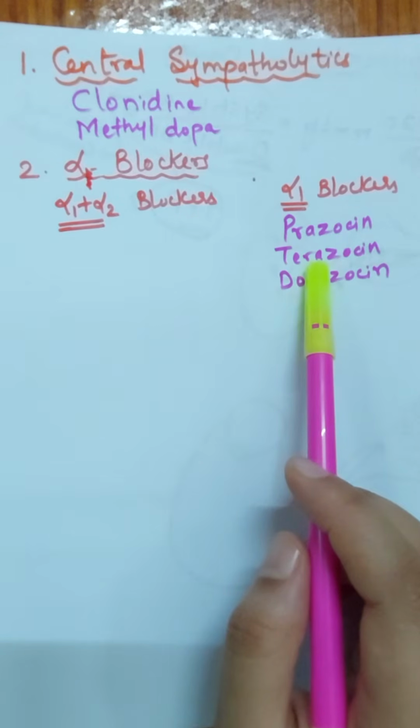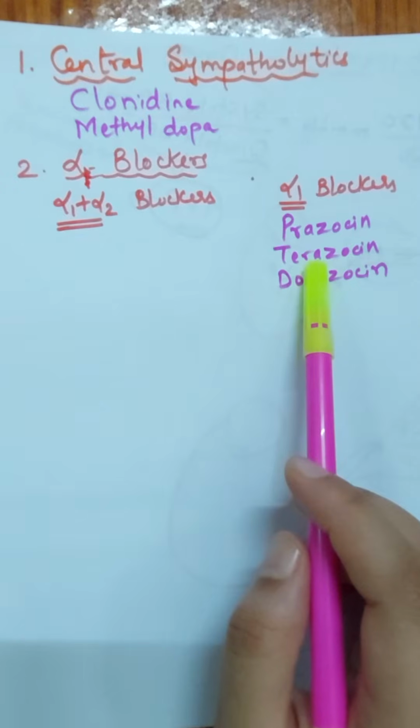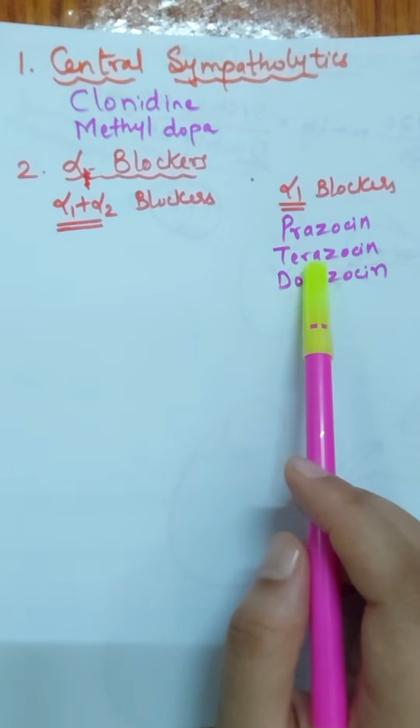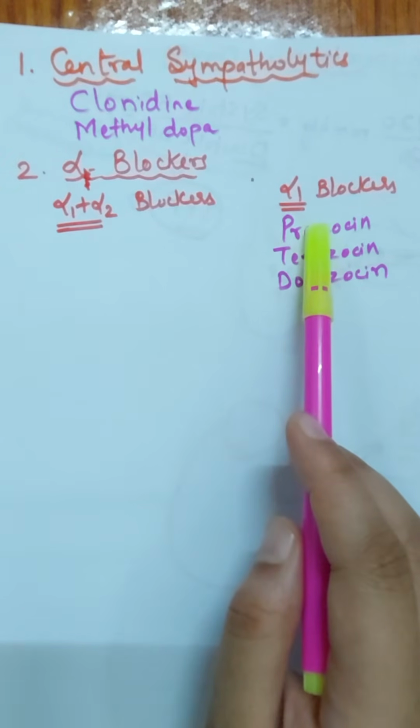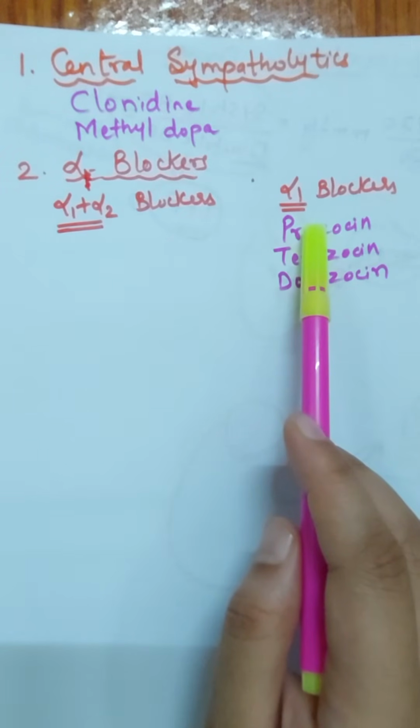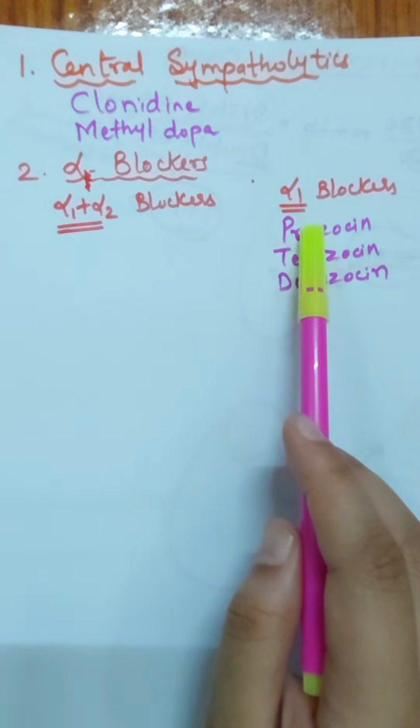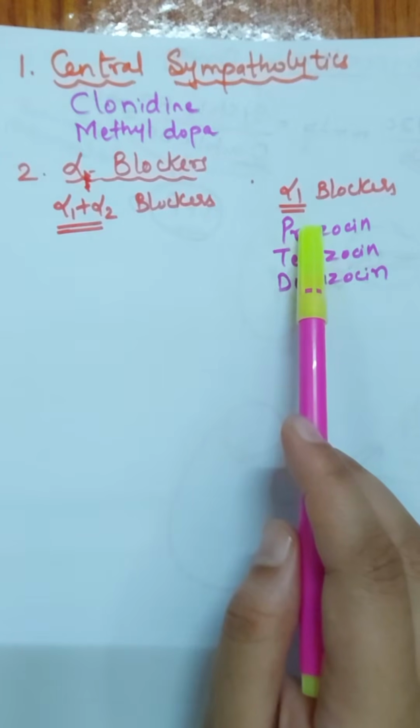Next, another thing is the veins should contract so that the brain gets a blood supply. The vein should contract, but we are giving an alpha 1 blocker. That way the veins will not be constricting, the veins will be dilating, and because of this the brain is not getting a sufficient blood supply. So in this condition, the patient will suffer from fainting, dizziness, blackout and nausea, and he may even fall.